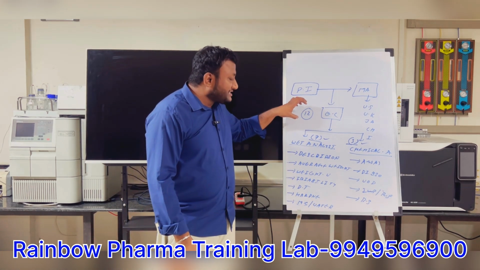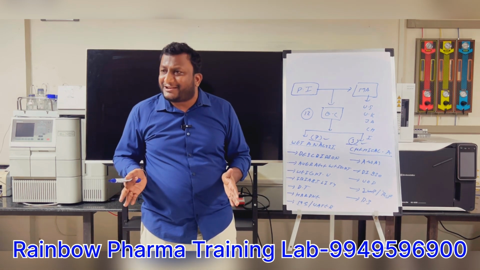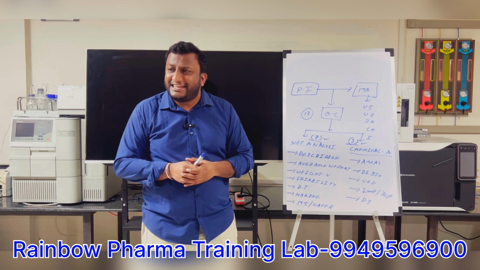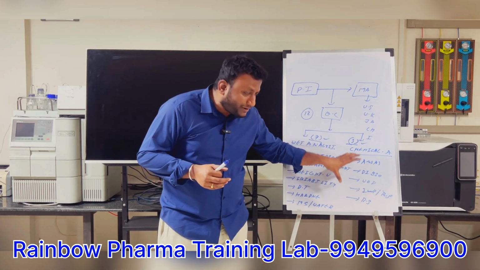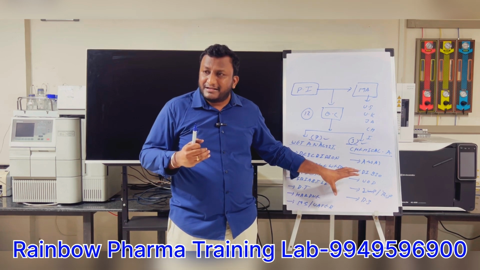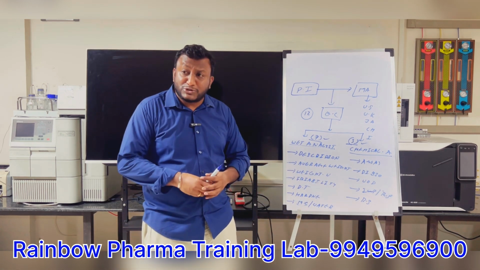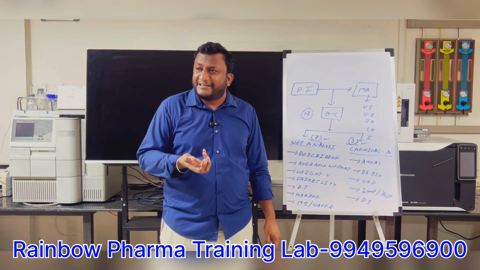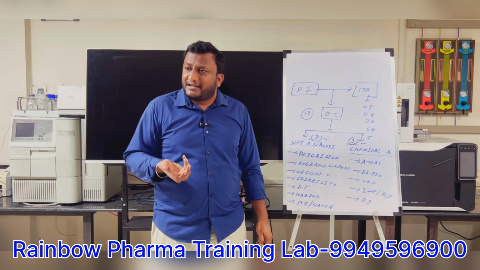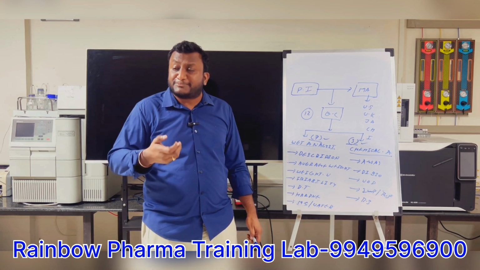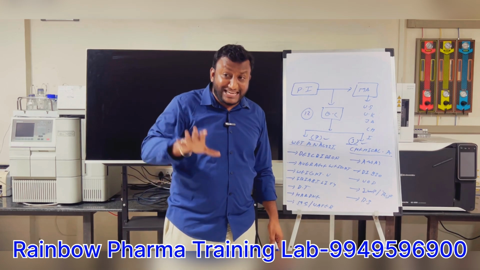So in total, how many tests do we have? 12 tests. In the Rainbow Pharma Training Lab quality control training, you are going to understand how to perform these 12 tests, theoretically first, because you should know the theory part. For example, if you want to perform friability, you should know the principle of friability, why we are performing it, what the USP chapter number of friability is, and how to perform the test theoretically first.